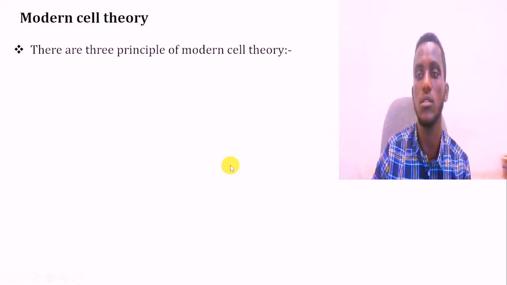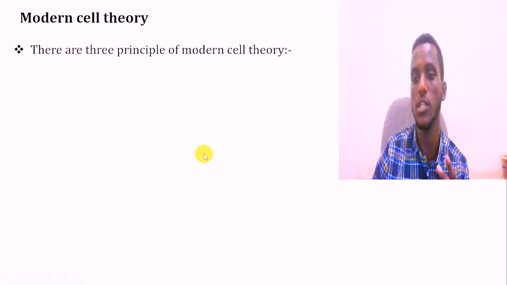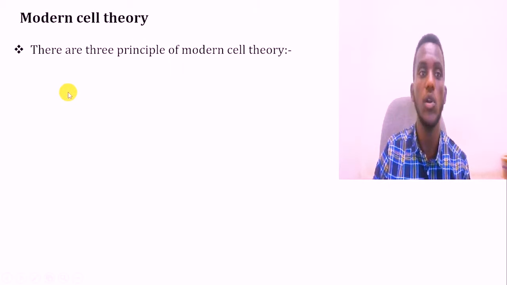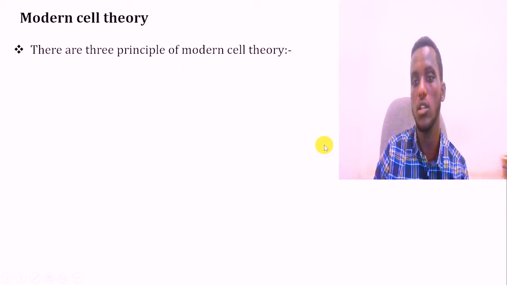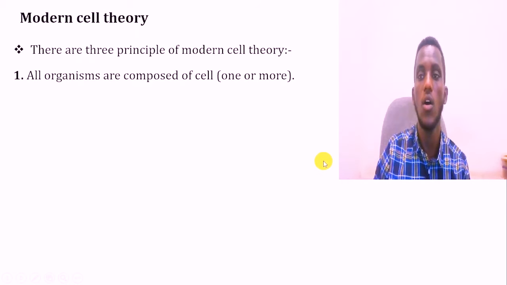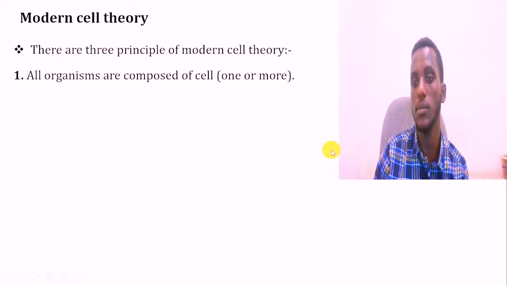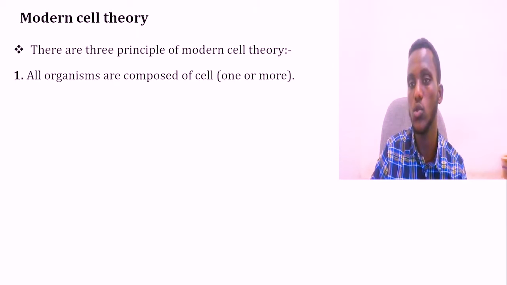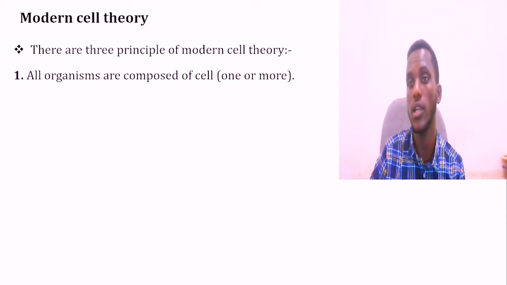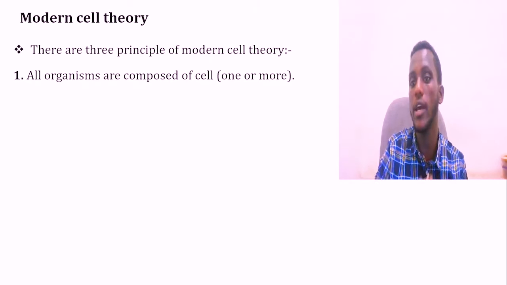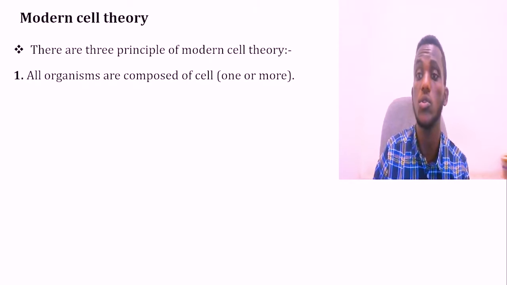The modern cell theory. መጀመሪያ ላይ ሁለት ቲዮሪዎች ነበሩ። ፋርዘር ግን ራድ ኦፍ ቨርቹ ኦምኒሴሉላር የሚለው ወይም ደግሞ all cells come from the pre-existing cell የሚለው ሐሳብ ሲመጣ ሶስተኛ እሱ ተጨምሯል። So generally there are three principles of the modern cell theory. ስለዚህ ሞደርን ሴል ቲዮሪ ሶስት ናቸው። The first one, all organisms are composed of cells. ስለዚህ ፕላንት ፓርቱ ወይም ቦታኒስቶቹ ምን አሉ? All plants are composed of cells ብለዋል። Again zoologists, all animals are composed of cells ካለ ፕላንት እና አኒማል all organisms ይሆናሉ። So all organisms are composed of cells.